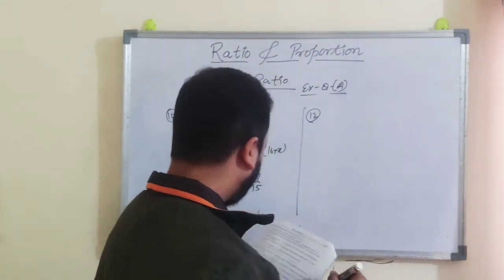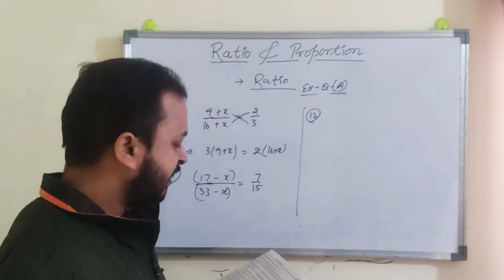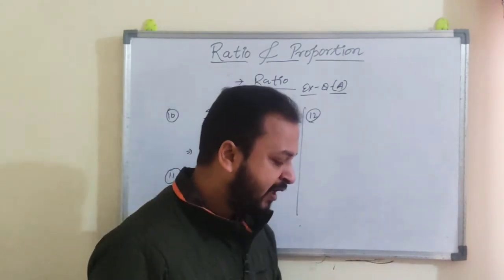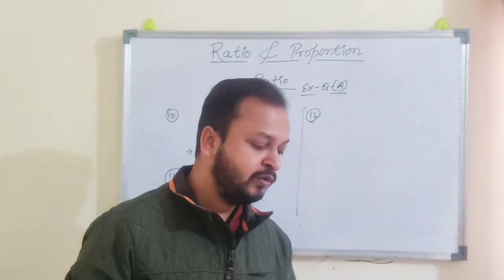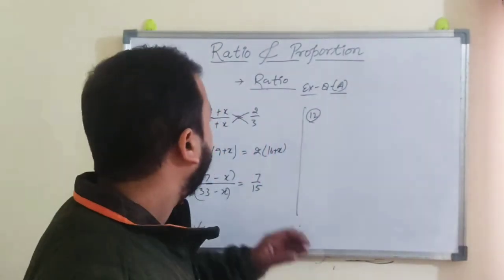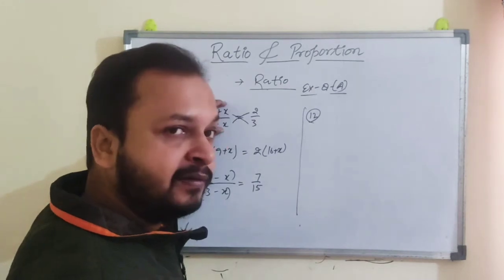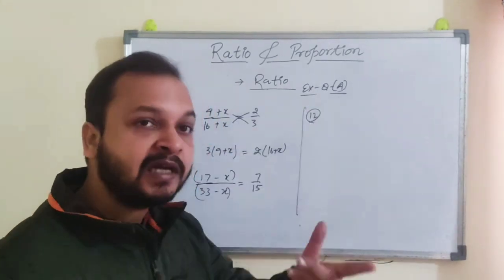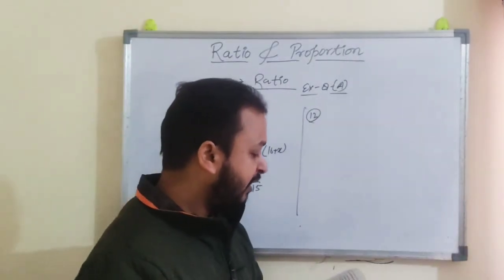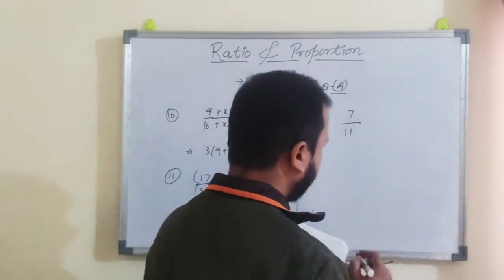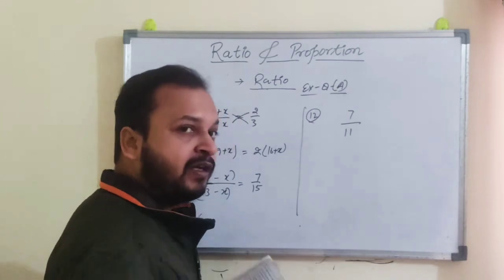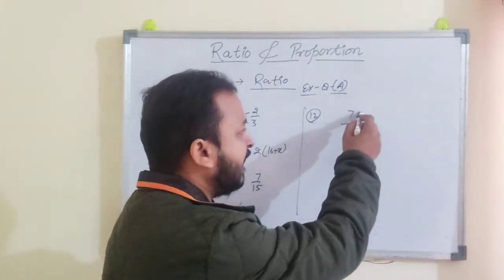In question number 12, it is saying that two numbers are in the ratio of 7:11. If 7 is added to each of the numbers. Look, here variable was added, right? Now here numbers are added. And here it is given that this is the ratio value, 7:11. 7:11 is the ratio value, and this is not the actual value.